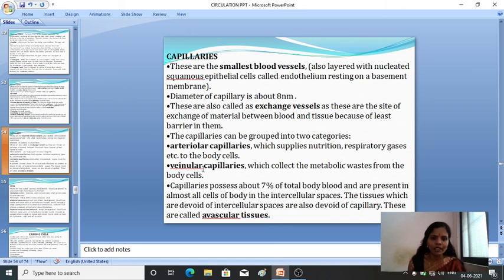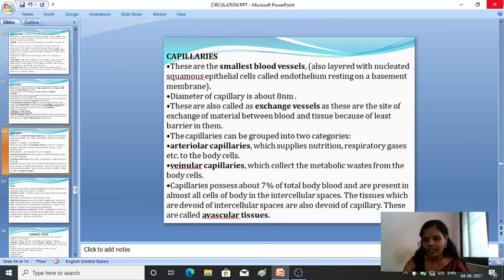Arteriolar capillaries and the venular capillaries. The two types, arteriolar and the venous. Arteriolar capillaries supply the nutrition and the respiratory gases to the body cells, and venular capillaries collect the metabolic waste from the blood cells.